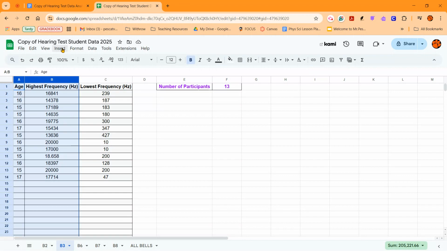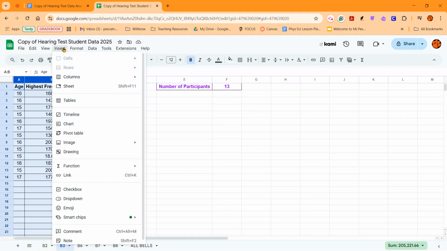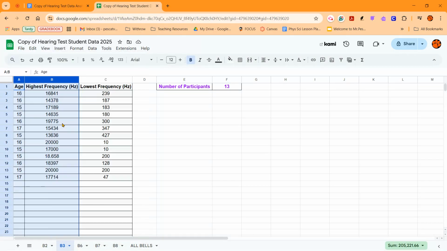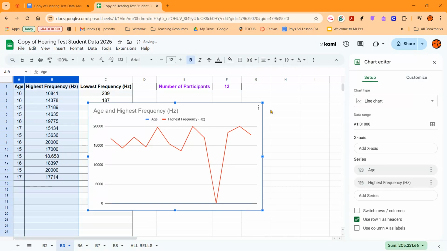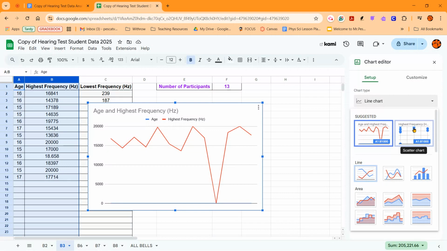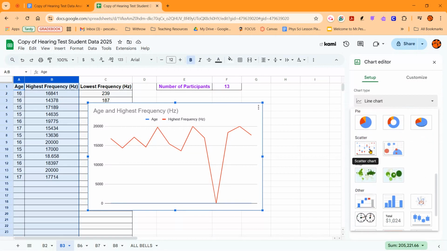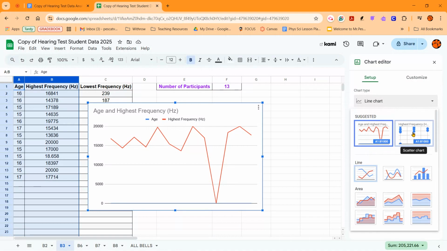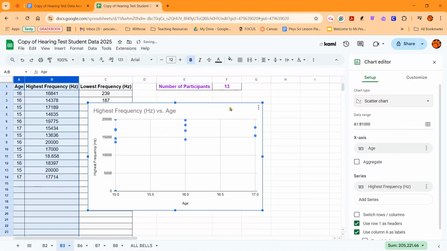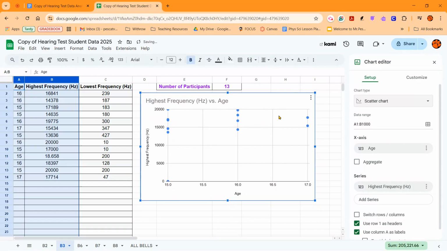To insert a graph, you click on insert, and then you come down to chart. So again, insert, scroll down to chart. You're going to get something that looks like this when you start, but we want to change the chart type. So click on chart type and click on the scatter chart, which is what you want. It's under the suggested. You can also scroll down and click on the scatter chart here. All right, so I'm going to click on this one, and this is what I'm looking at. This is exactly what you should see.